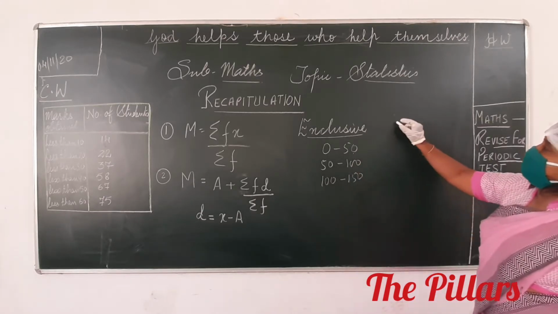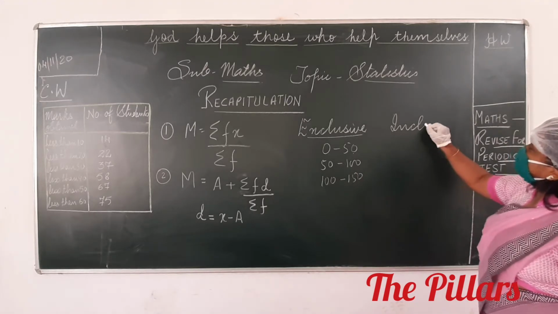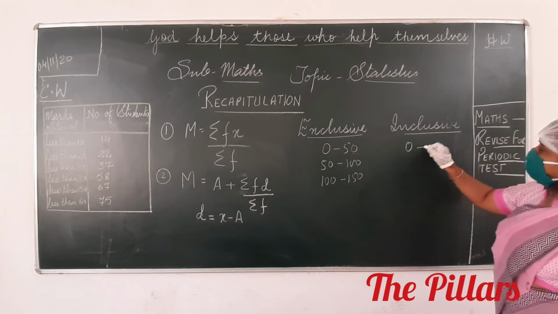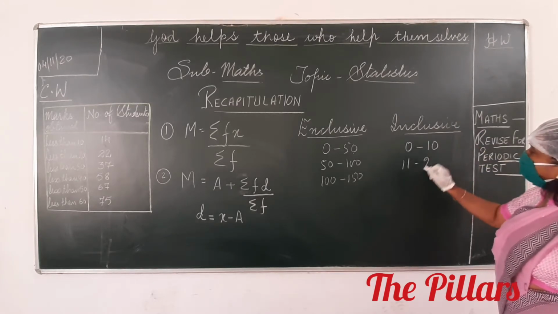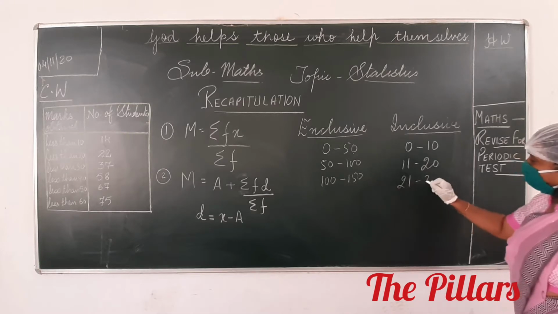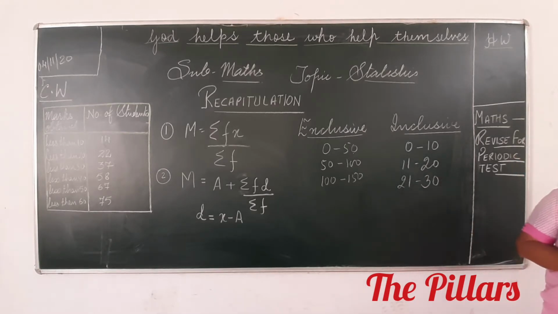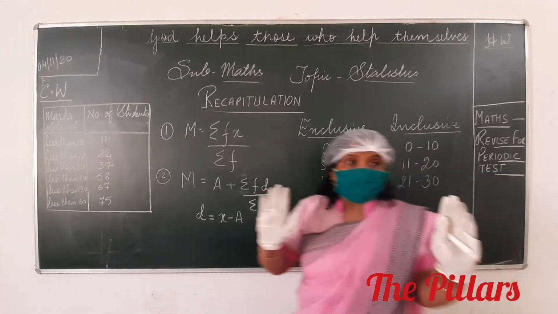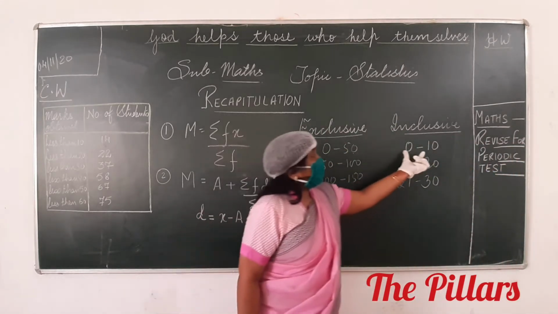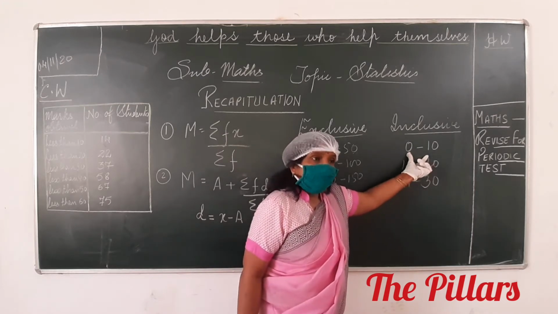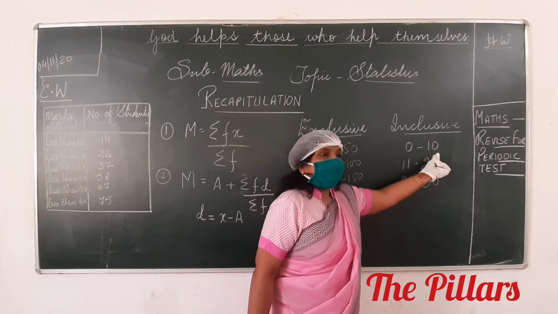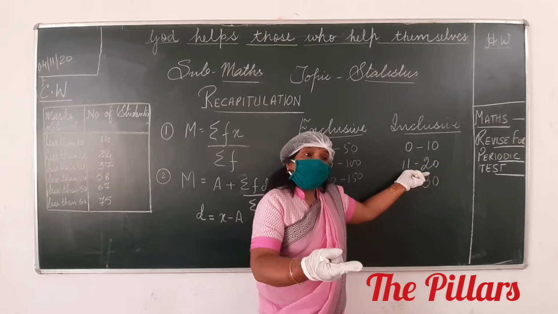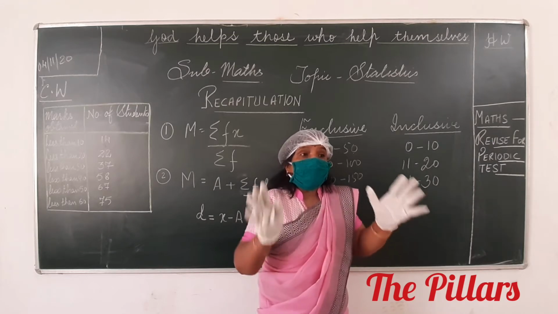Give me an example of inclusive. 0 to 10, 11 to 20, 21 to 30. What is the difference here? Here the upper limit is not repeated. And are we going to include this upper limit here? Yes. If we talk about 0 to 10, we will take till 10, and come back to the next one, 11 to 20. That is why it is called inclusive.